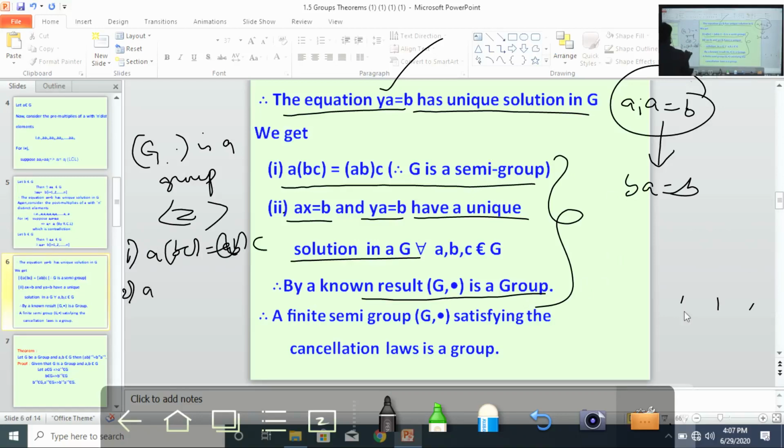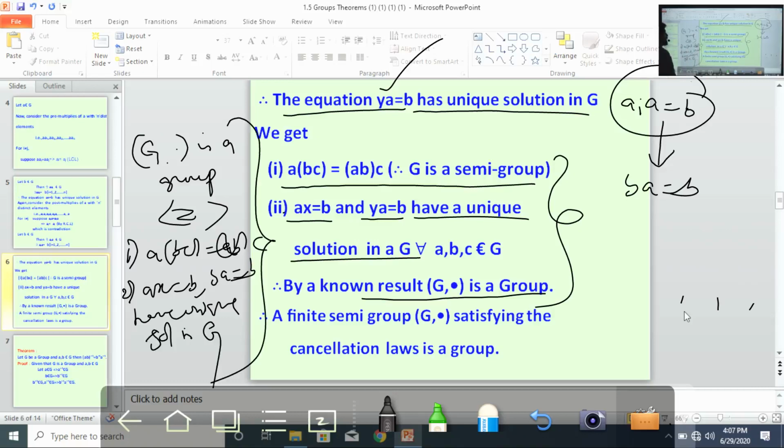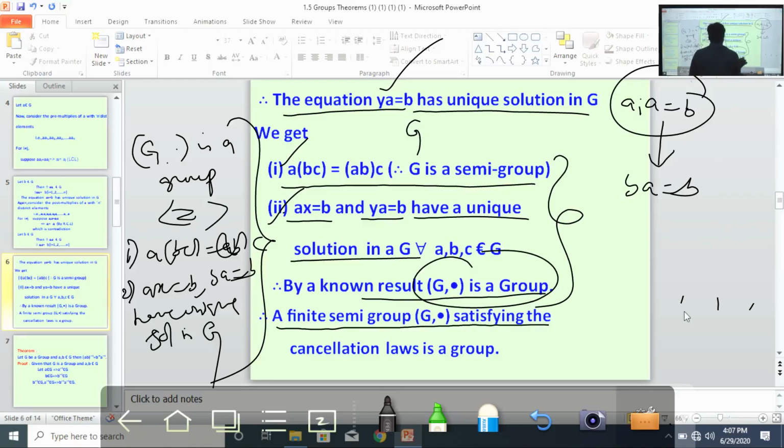Second condition, ax equals b and ya equals b have unique solutions in G. So applying this result, the given G has the associative property, and ax equals b and ya equals b have unique solutions in G. Therefore, by the known result, G, dot is a group. Therefore, a finite semigroup G, dot satisfying the cancellation laws is a group. Understand? That is the theorem.